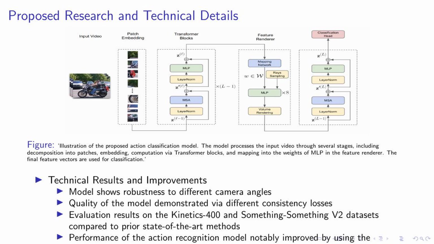As you can see in the figure, our proposed action classification model processes the input video through several stages, including decomposition into patches, embedding, computation via transformer blocks, and mapping into the weights of the MLP in the feature renderer. The final feature vectors are then used for classification. This comprehensive process ensures accurate and reliable results.